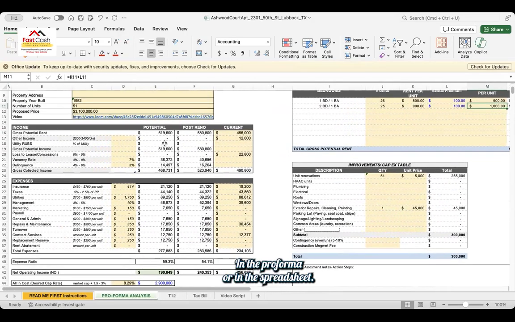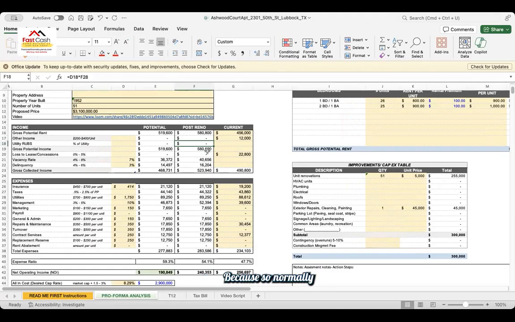In the pro forma or in the spreadsheet, you don't have any rubs included in here. Did the guy say whether it's something that would be possible to do? Meaning, is the tenant base in that area going to be able to support paying on top of the $800 or $900 rent? Will they also pay the fees? I'm not sure about that part. I would have to check on that, because that's going to be important. In my mind I was thinking to do that, but you make a valid point whether that's the norm in the area or not. I would have to check on that.